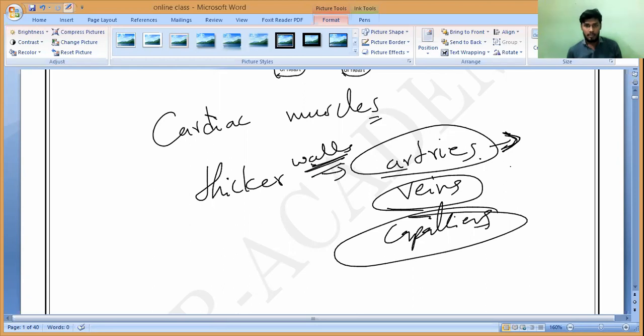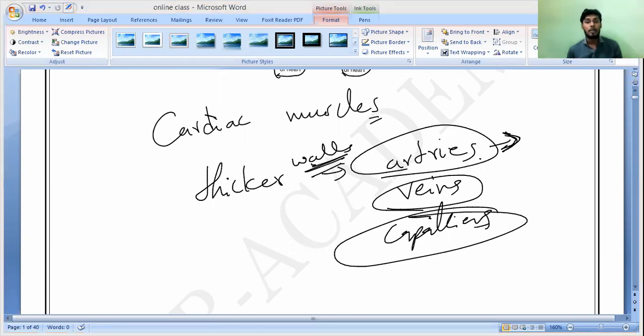High pressure blood, pumped by the heart. That is why arteries are thick-walled blood vessels. Remember, they will ask you an MCQ: which of the following is a thick-walled blood vessel? Arteries. What is the reason behind it?